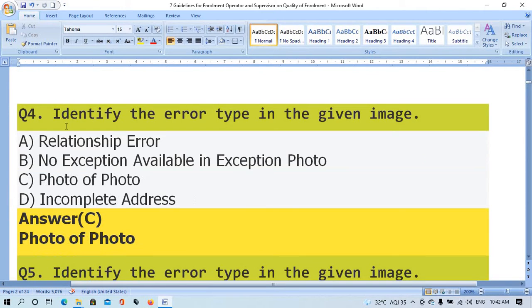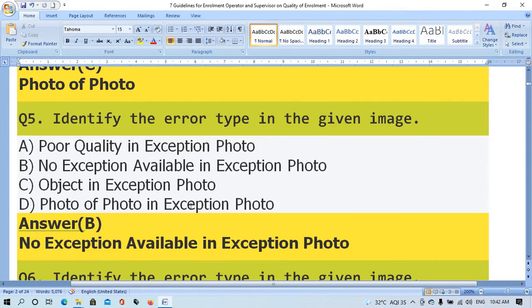Question number 4. Identify the error type in given image. Option A, relationship error. Option B, no exemption available in exemption photo. Option C, photo of photo. Option D, incomplete address. The right answer is option C, photo of photo.